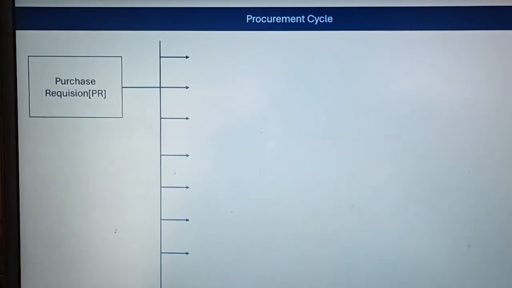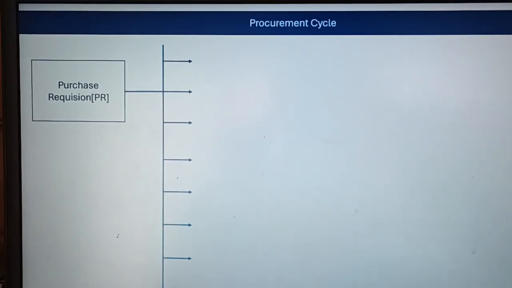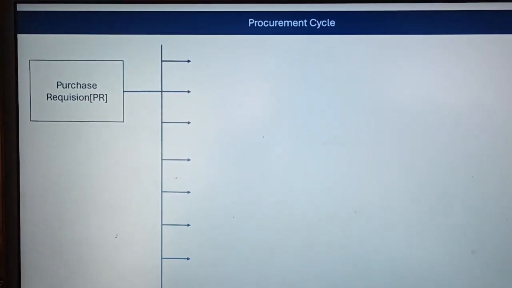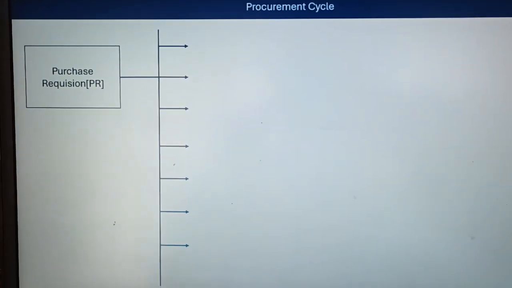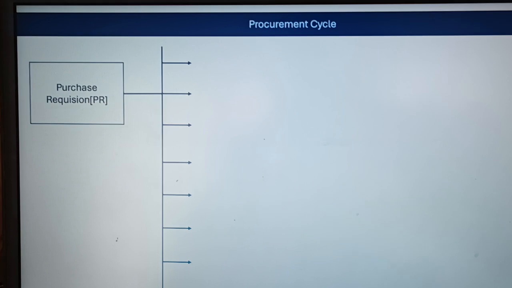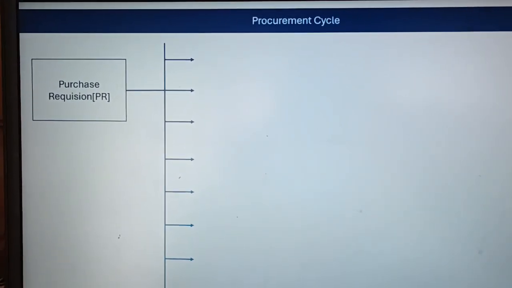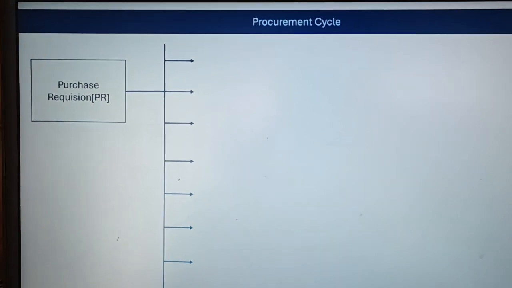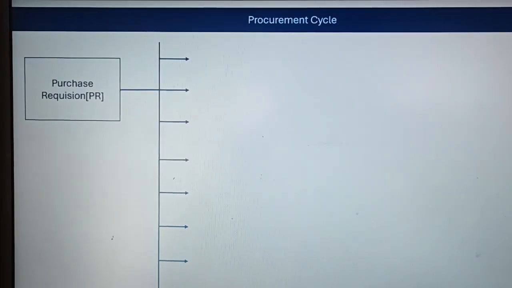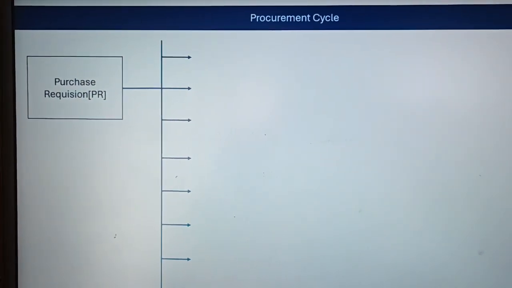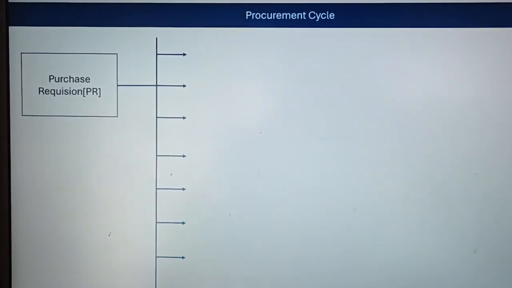This department buys material like goods, gets third party services, and does works like EPC type of works, engineering work. So today we will discuss the first point of this procurement cycle. It means a purchase requisition. What is the purchase requisition? Who raises the purchase requisition and why is it needed?